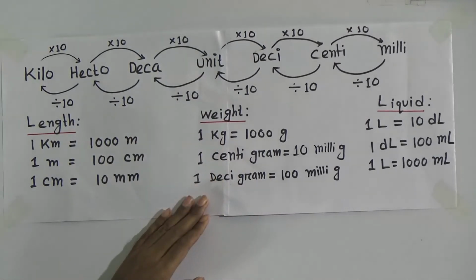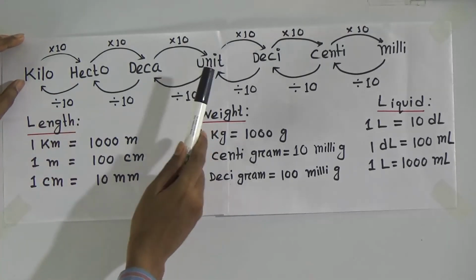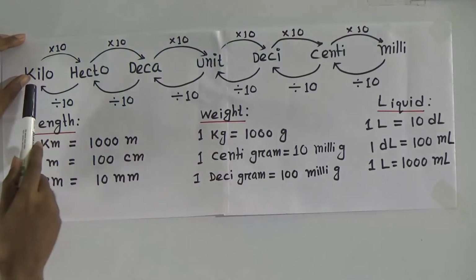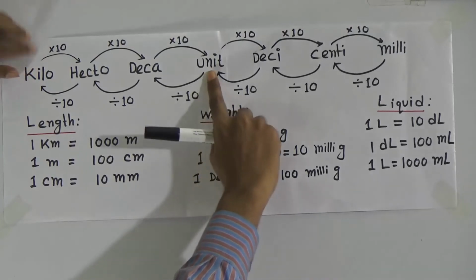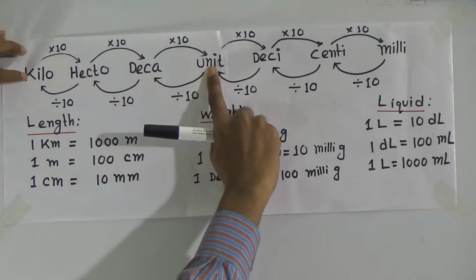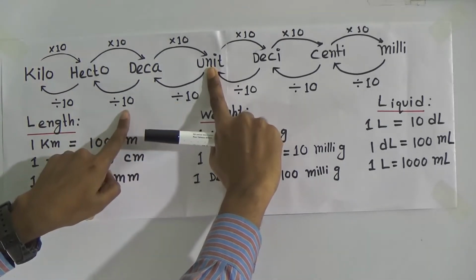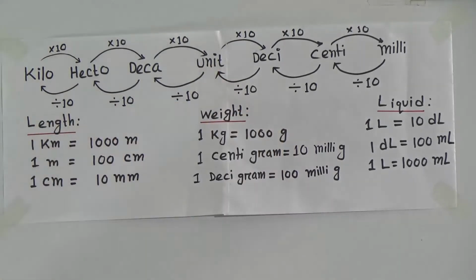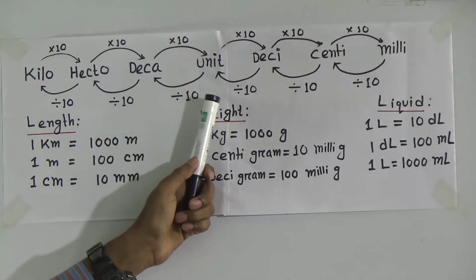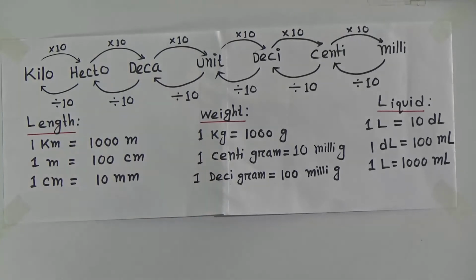Now I want to convert gram to kilogram. You see how many steps? 1, 2, 3. Okay, that means we can say 1 kilogram equal to 1000 gram.